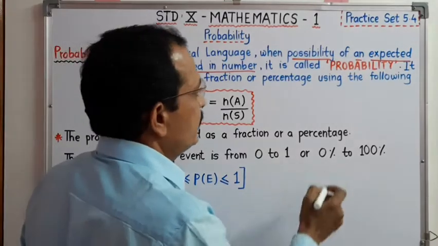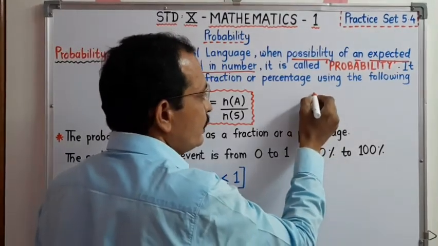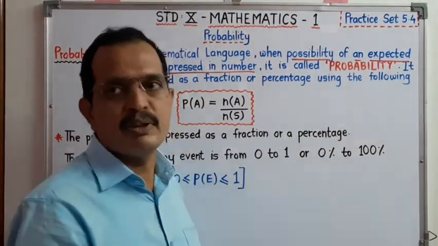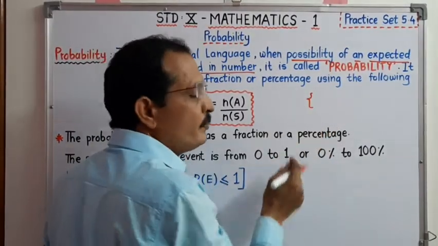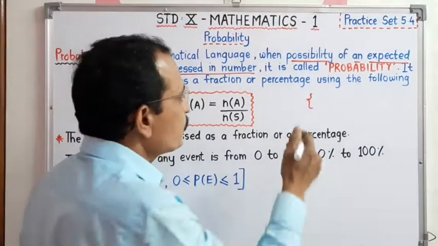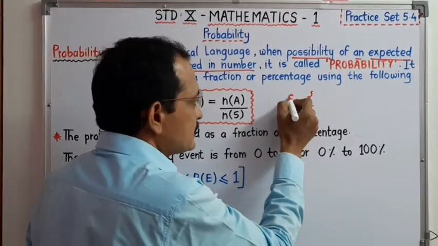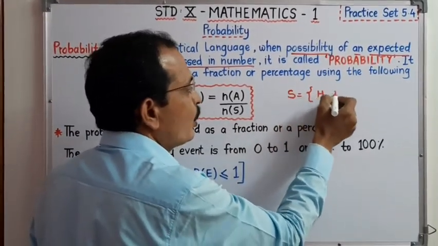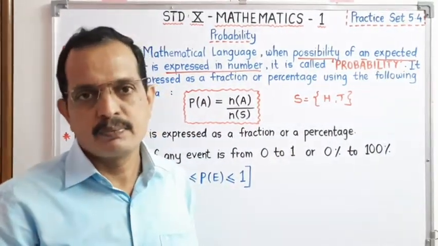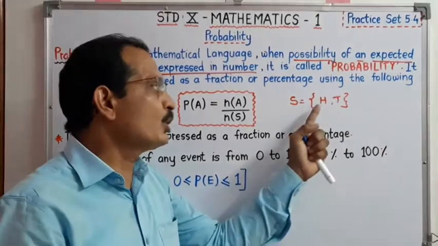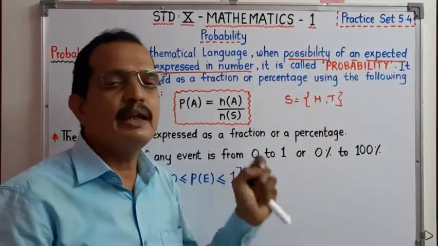That means, see dear student, if I perform one random experiment, that is about the coin. If I toss a coin, what are the possibilities? Sample space will be head or tail. That means two possibilities are there. Then what is the probability of getting head?